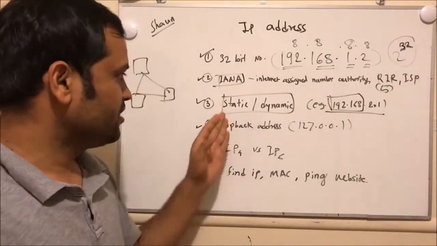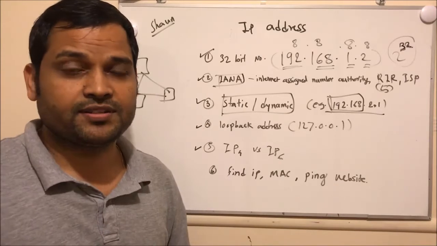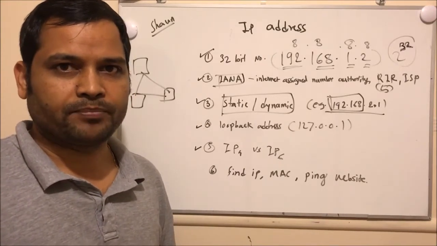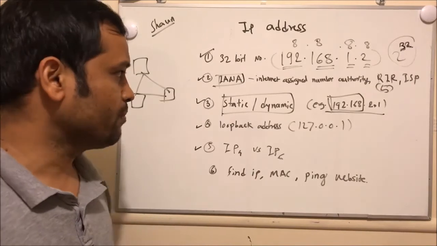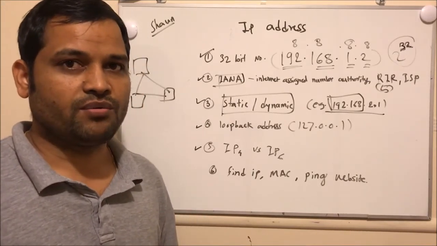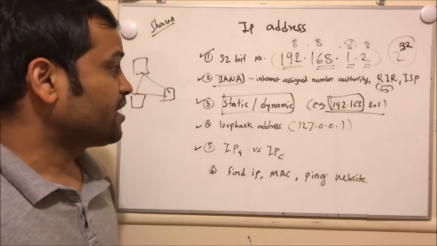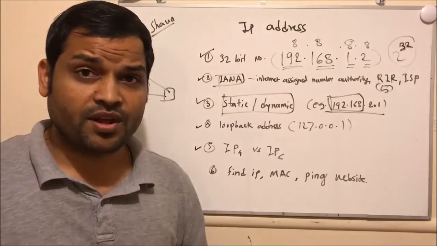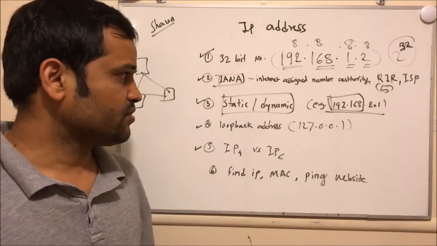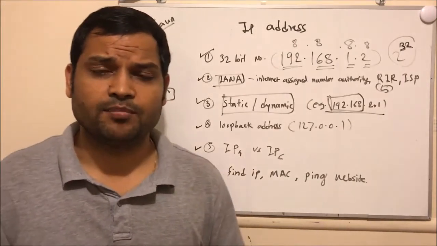Now let us see what is the difference between static and dynamic IP address. Every time you connect to your internet provider or use your Wi-Fi network, the IP address is dynamically assigned to you through the router, and that is called a dynamic IP address. But in a static IP address, the IP address that is given to you never changes. So that's the main difference between static and dynamic IP addresses.